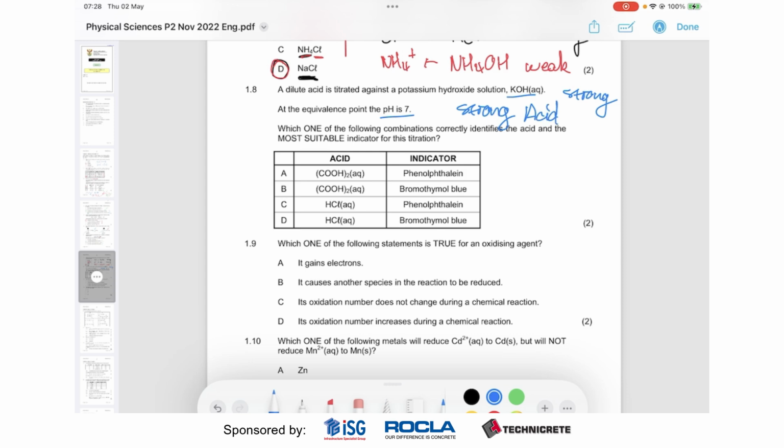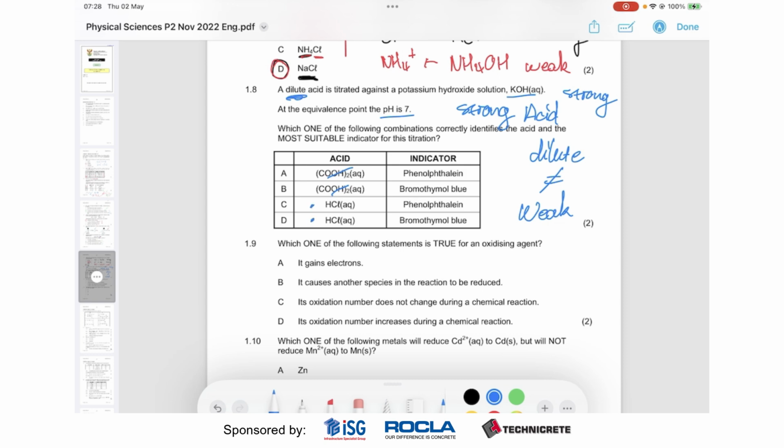So they try to trick us by saying dilute, but we must remember that dilute is not equal to weak. It just means a low concentration. So we know that our acid has to be a strong acid, and here the carboxylic acid is definitely out. Definitely one of these is the answer.